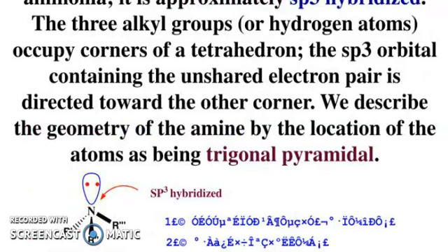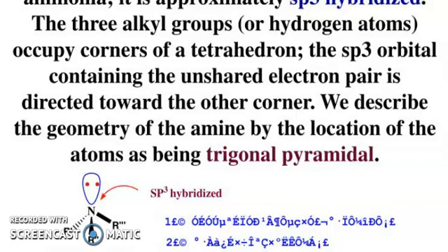Now, structure of amines. You know the nitrogen atom of most amines is like that of ammonia. It is approximately sp3 hybridized. The three alkyl groups or hydrogen atoms occupy corners of the tetrahedron.